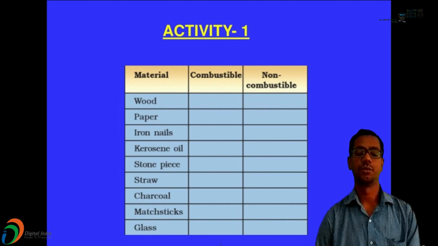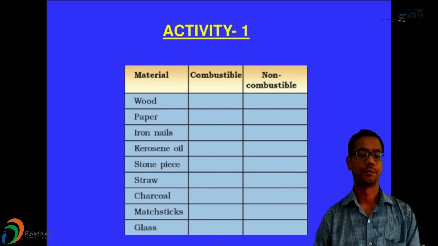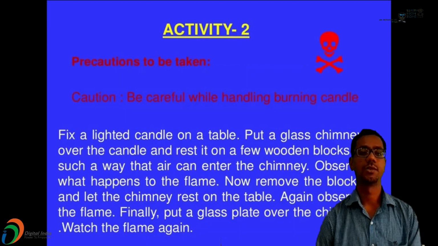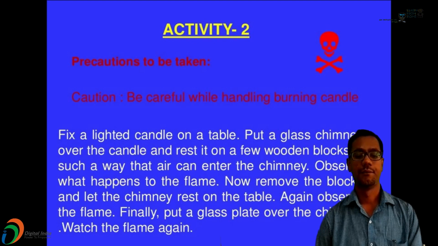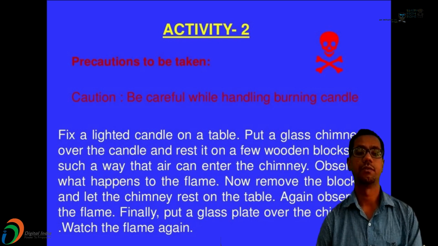Next, the second activity. All these activities are related to fire, so you have to take more precautions while handling all the combustible fuel. Fix a lighted candle on a table. Put a glass chimney over the candle and rest it on a few wooden blocks in such a way that air can enter the chimney. Observe what happens to the flame. Now remove the blocks and let the chimney rest on the table. Again observe the flame. Finally, put a glass plate over the chimney. Watch the flame again.